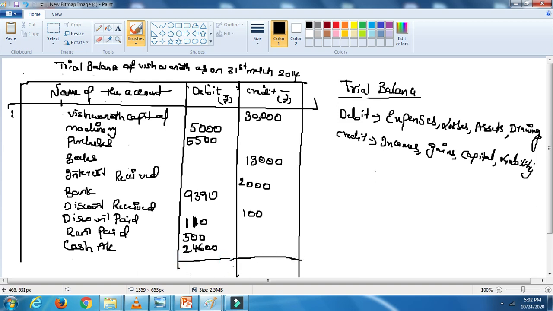So now you need to total it up. We have taken almost all the items. So the total is 45,100 on both sides. This means your trial balance is tallied. You use the word tally when it is equal. So that is the reason it says that whatever you have done, the journal entries and ledger accounts, is correct.